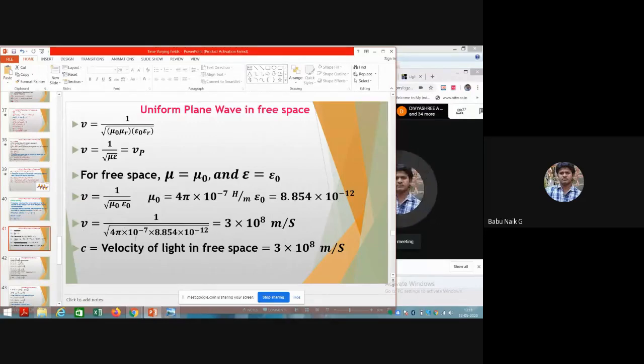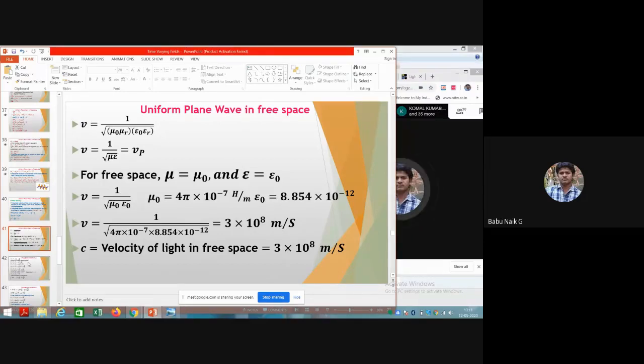After substituting these values in this equation, we find that the velocity v equals 3 into 10 to the power of 8 meters per second. So this is the velocity with which the wave can travel in a medium, or you can say the velocity of light in free space, 3 into 10 to the power of 8 meters per second. This is one function, the phase velocity, when a wave travels through any medium.